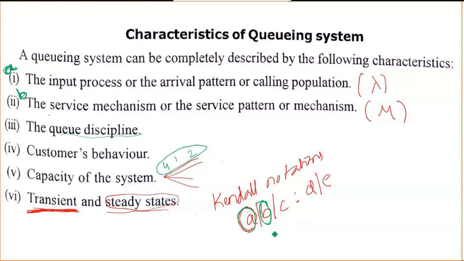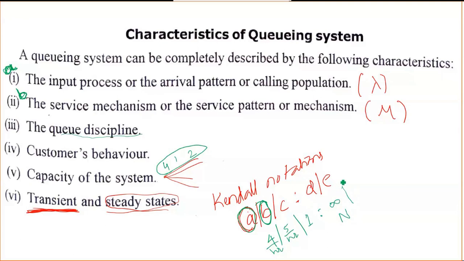For example, if you write 4, the arrival pattern is 4 per hour, and the service is 5 per hour. And if C is 1, then there is only one service center. Next, D is the maximum number of customers allowed in the system. If it is infinity, then we need to write infinity. If it is a finite number n, then you need to write that finite number.